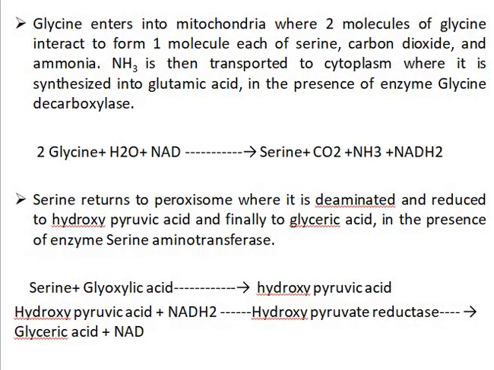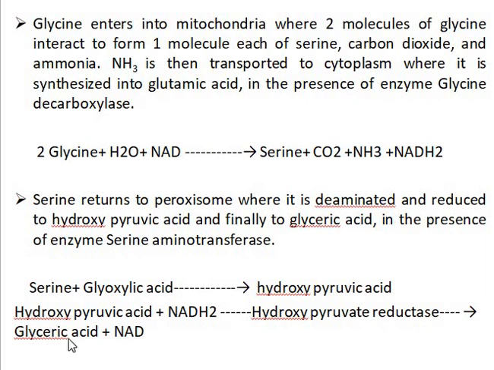Glycine enters into mitochondria, where 2 molecules of glycine interact to form 1 molecule of serine, carbon dioxide and ammonia. Ammonia is then transported to the cytoplasm, where it is synthesized into glutamic acid in the presence of the enzyme glycine decarboxylase. Then the serine returns to the peroxisome, where it is deaminated and reduced to hydroxypyruvic acid and finally glyceric acid in the presence of the enzyme serine aminotransferase.